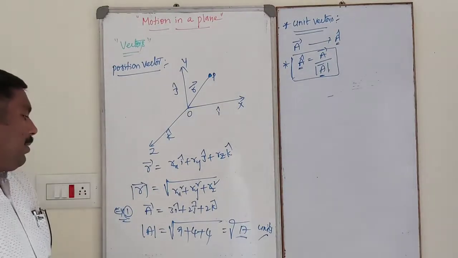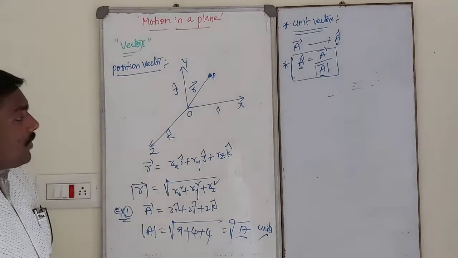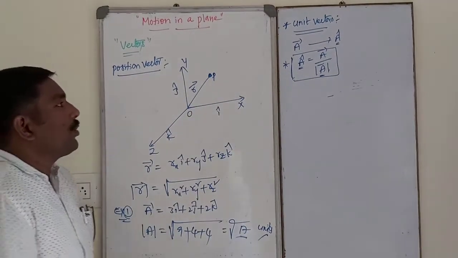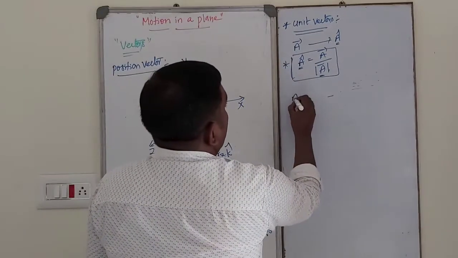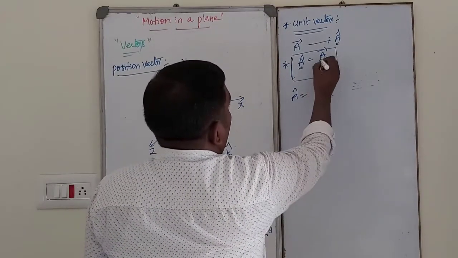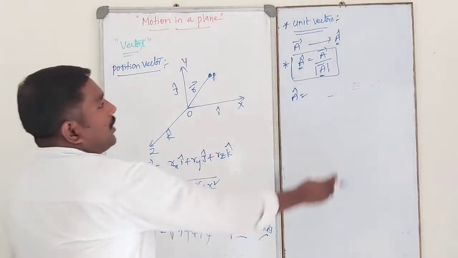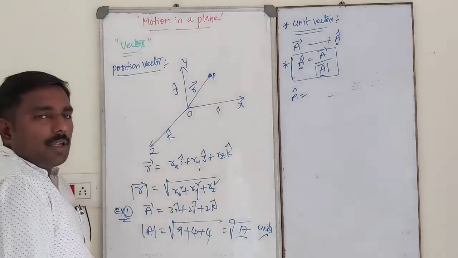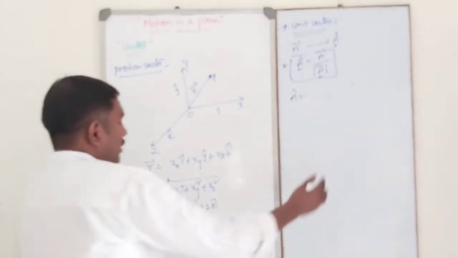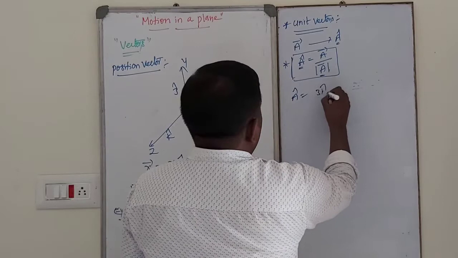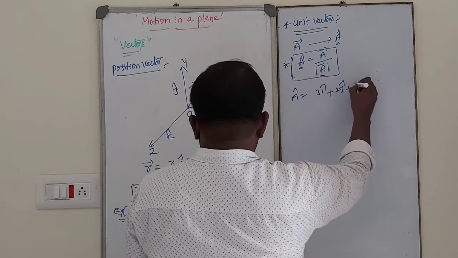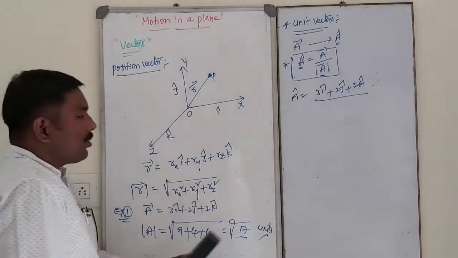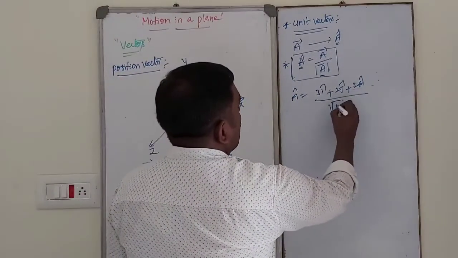From this, how to calculate the unit vector? See dear students, the unit vector is given by a cap equal to a bar by modulus of a. So a bar is the position vector, that is 3i cap plus 2j cap plus 2k cap divided by its modulus, root 17.